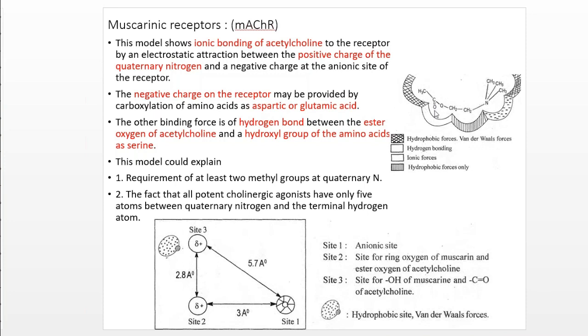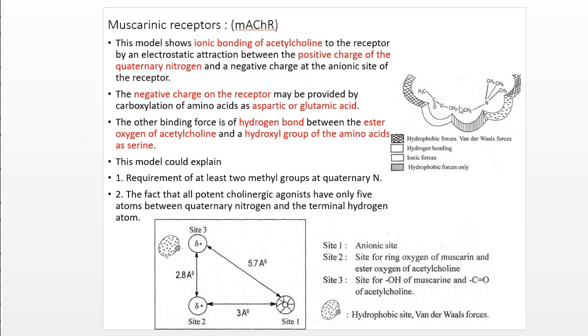This is the esteratic site. So there may be chances of other binding forces, like a hydrogen bond between the ester oxygen of acetylcholine and the hydroxyl group of an amino acid like serine. So this model could explain the requirement of a quaternary nitrogen and ester oxygen group, but could not explain the requirement of at least two methyl groups at the quaternary nitrogen, and the fact that all the potent cholinergic agonists have only 5 atoms between the quaternary nitrogen and the terminal hydrogen atom.